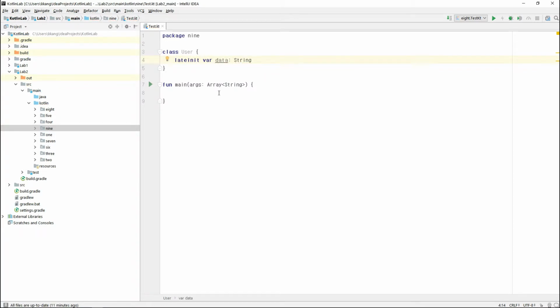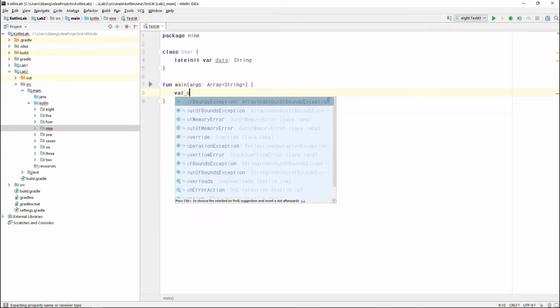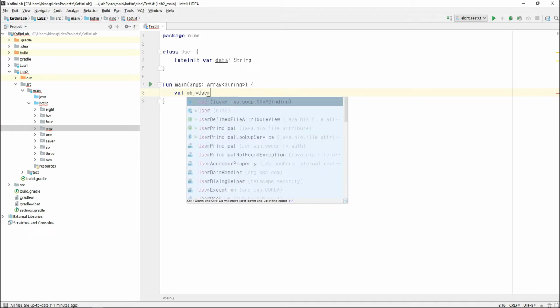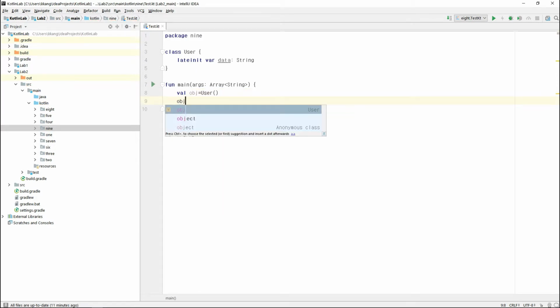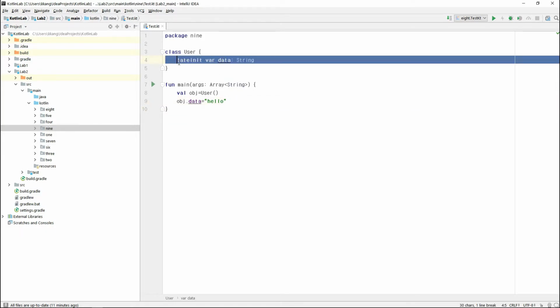So when we use the user class, we can initialize the value at this point. This is how to use the lateinit modifier.